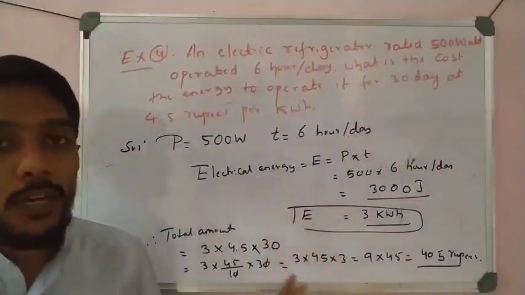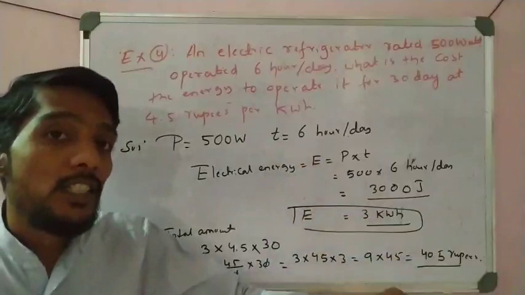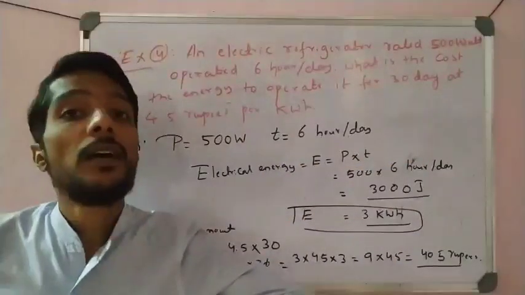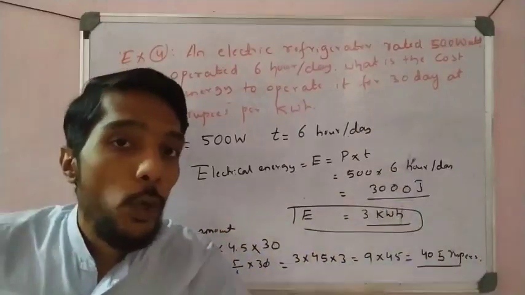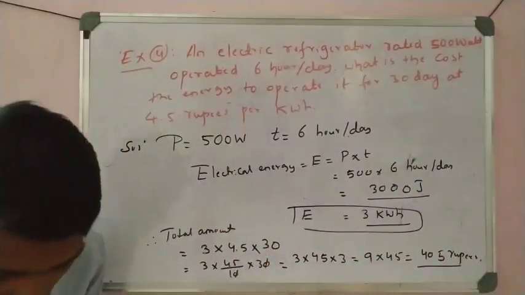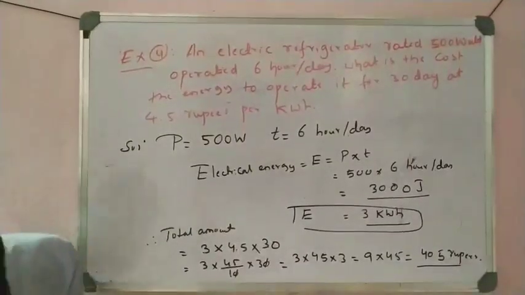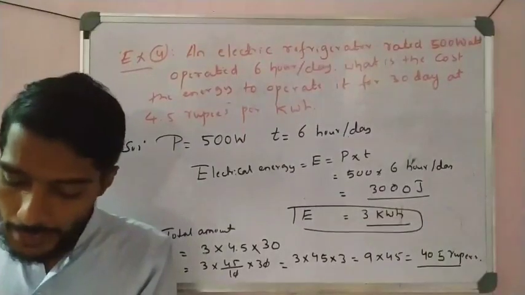That is a very important point you have to remember. In such questions, first you calculate the energy for 1 day, then multiply that energy with the 30 days and with the amount. So you get the simple values. Okay students, this is another very important example related to electrical energy.